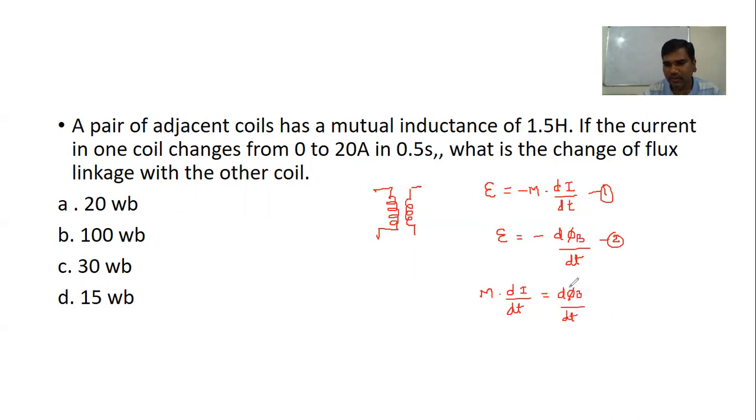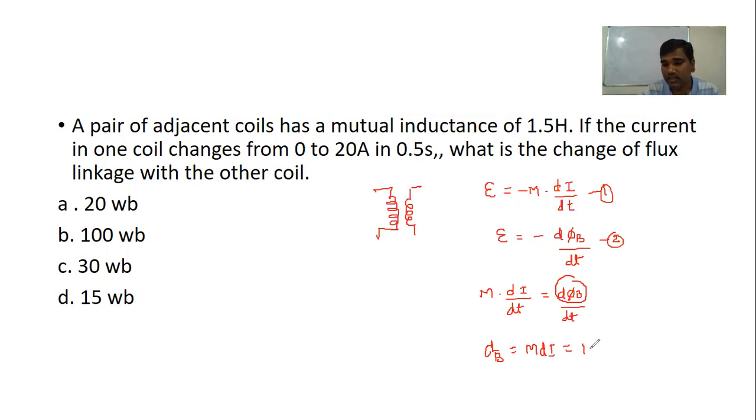Now here we have to find the change of flux, that is d phi b. So directly I can write d phi b, using the above relation, as M into di. di is nothing but the change of current and M is the coefficient of mutual inductance.